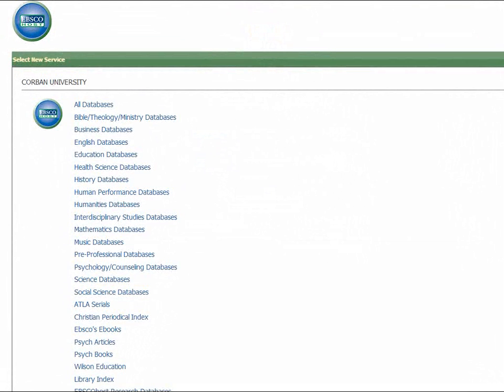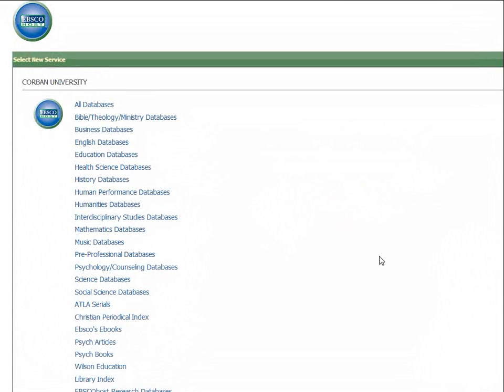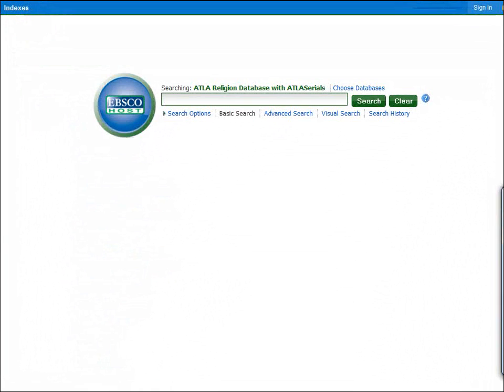If you are having difficulty logging in, you may need to contact Corban's Information Services team. They can be reached either by email or by phone. Let's say we are doing a research paper on the Great Commission in Matthew 28. This database functions like many other databases and uses the controlled vocabulary. One aspect of the controlled vocabulary that is unique to ATLA serials is the scripture index.